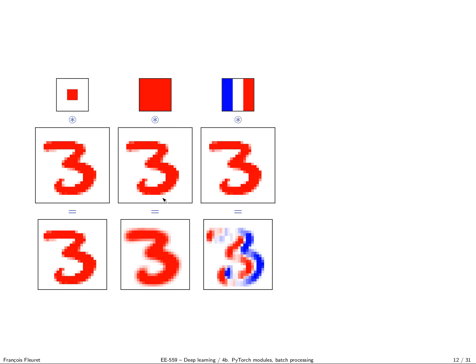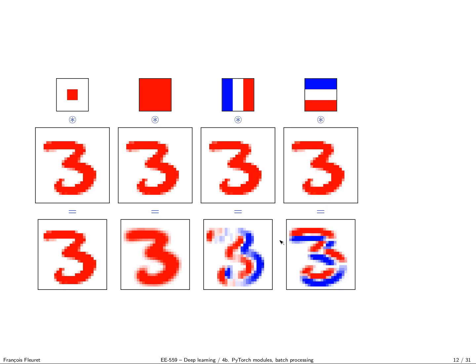If I convolve with a filter which is -1, 0, and 1, what happens is that, imagine for instance the filter is over there, so it starts to enter the digit, touching a little bit the digit on the left, you will get the positive value of the digit times the negative value of the filter, and you will get a negative response. Now if you completely overlap, you get 0, because the image will be multiplied by -1 on one side plus 1 on the other, and so it will make 0. And if you are on the other side, because the image will be multiplied by the positive part of the filter, you will get a positive response. So we are quite happy because we get some kind of signed vertical edge detector.